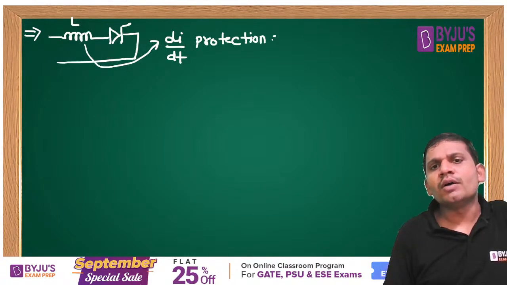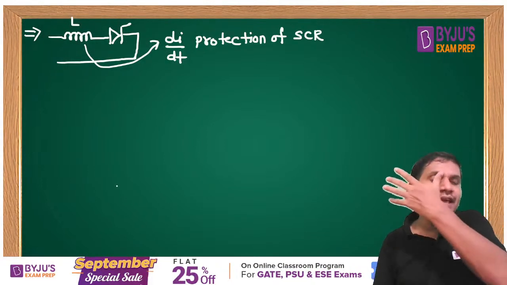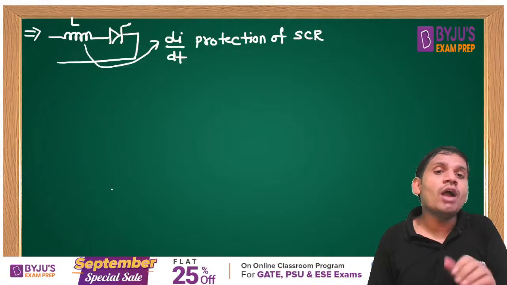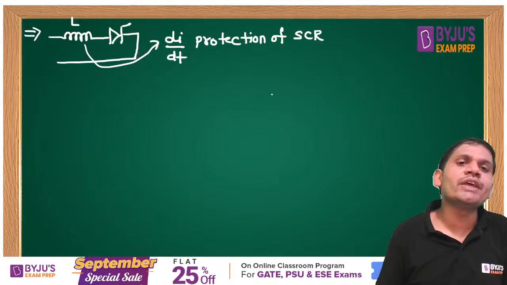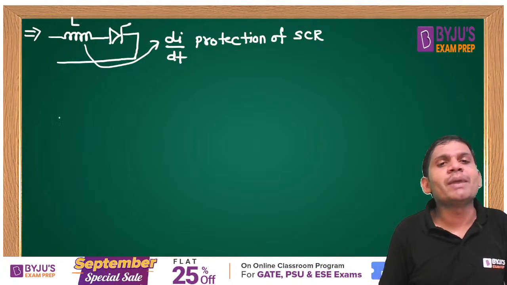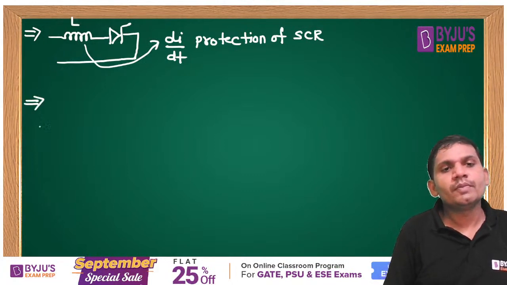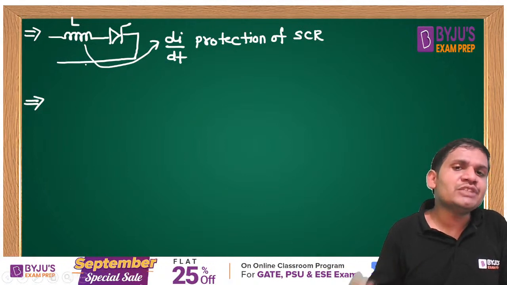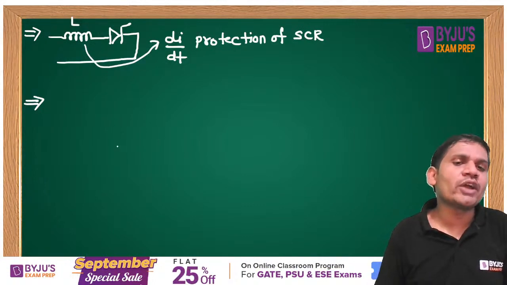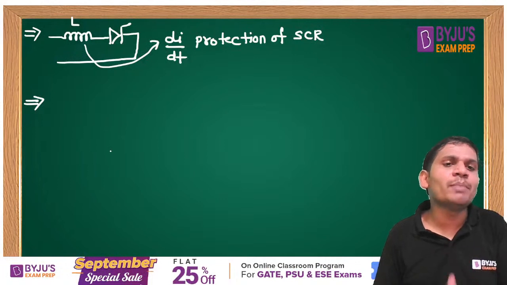This is also called the Hrs number circuit. An inductor is connected in series with SCR for di by dt protection, students.